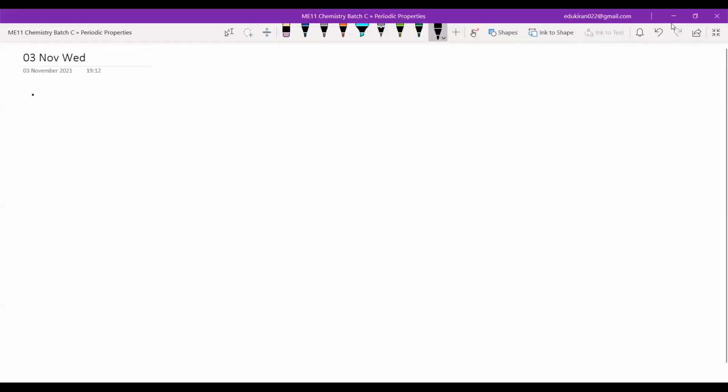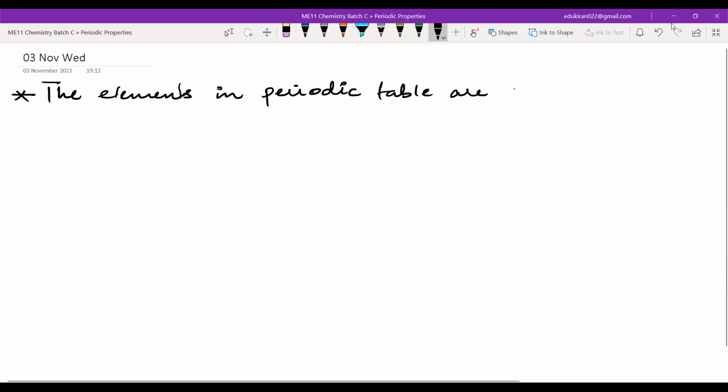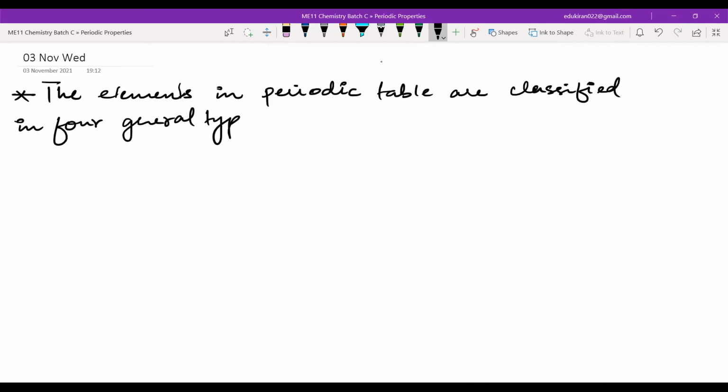Now, there are a few terms that you have to remember regarding the periodic table and with respect to the blocks. In the periodic table, we have classified all the elements into 4 general types. Please write: the elements in the periodic table are classified into 4 general types. These are just names that you have to remember, they can ask you these things in the MCQs.